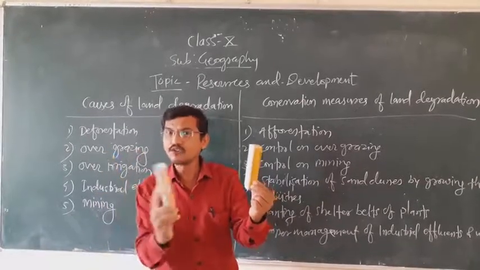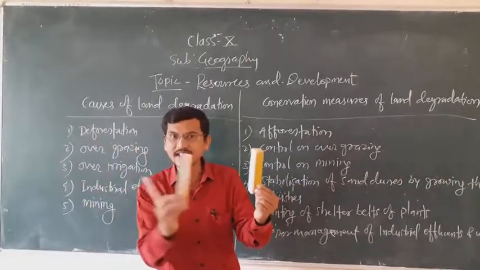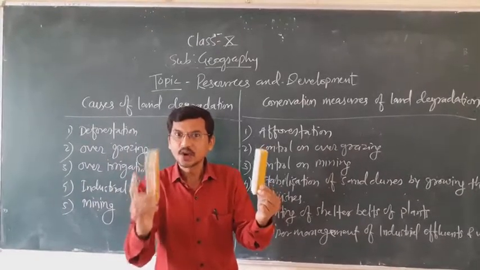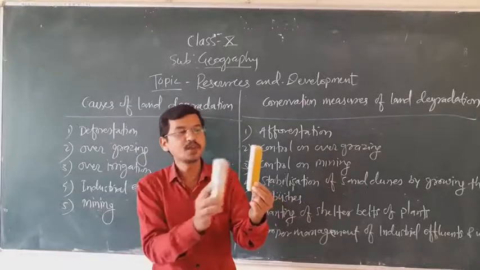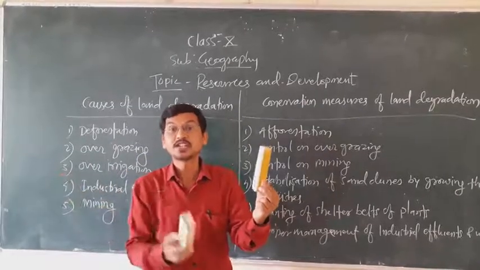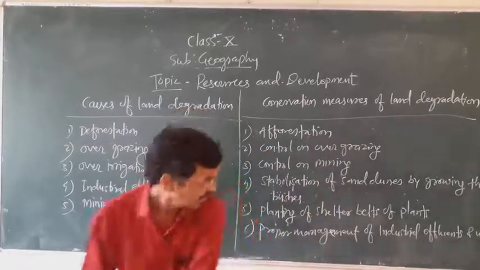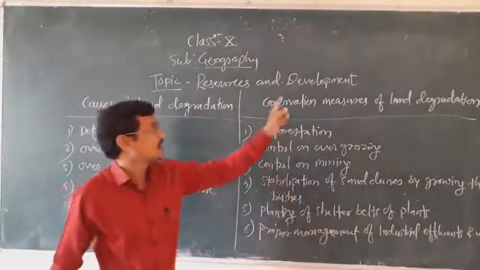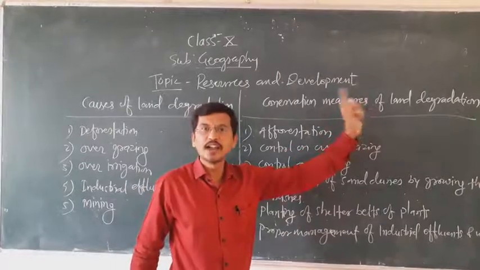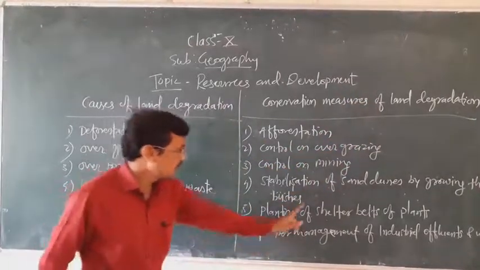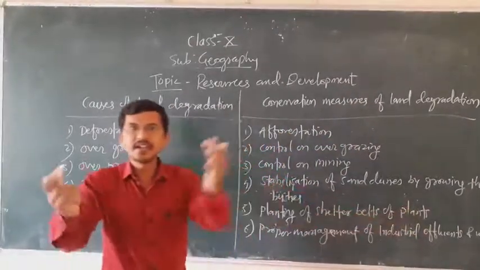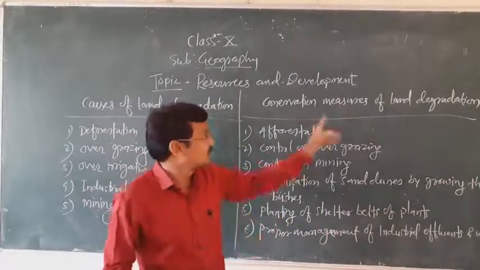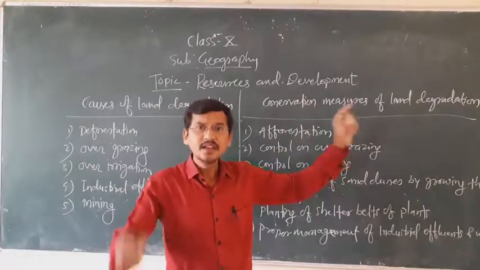If there is strong wind and overflow of water from this side, these thorny bushes and sand dunes can protect this plant from these types of natural calamities. So therefore, stabilization of sand dunes by growing thorny bushes is one of the great conservation measures of land degradation. Then planting of shelter beds of plants, planting shelter beds on both sides of the plants, can also protect the plant and save the land from degradation.